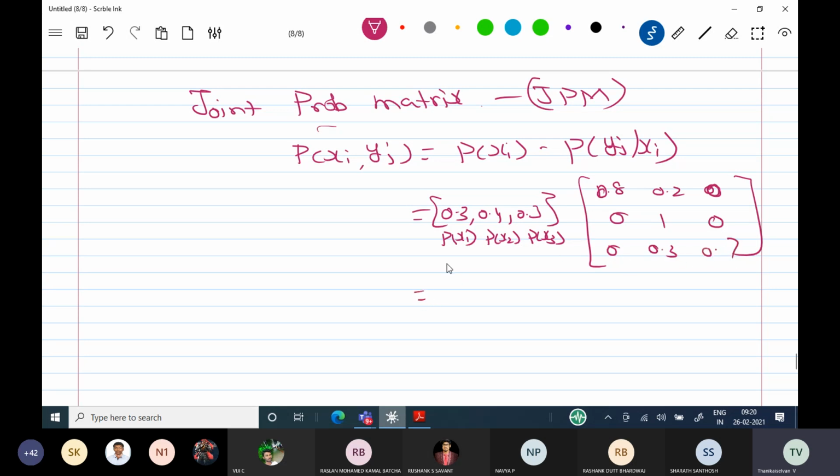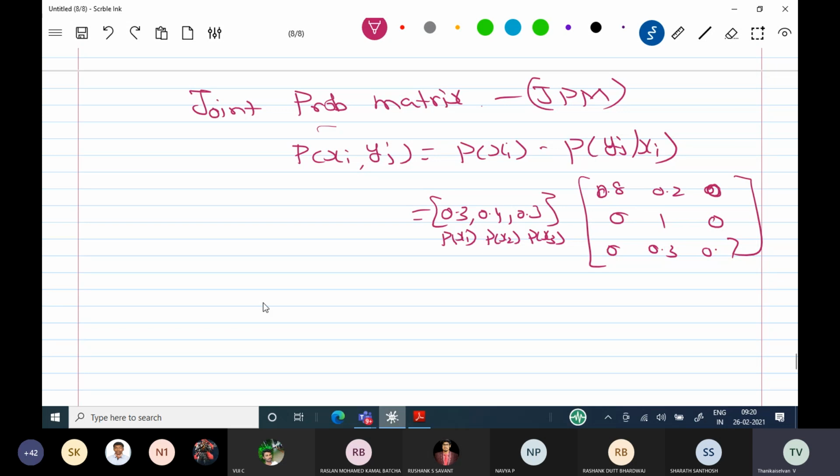Here we need to multiply like this. It is not a matrix multiplication. You should not do matrix multiplication here. According to the i value and j value, the corresponding component must be taken. Please make a note of it.